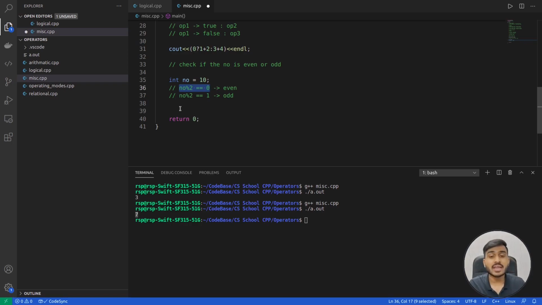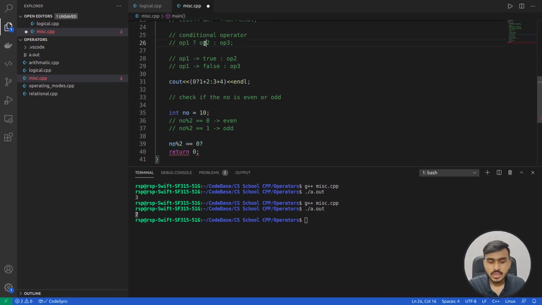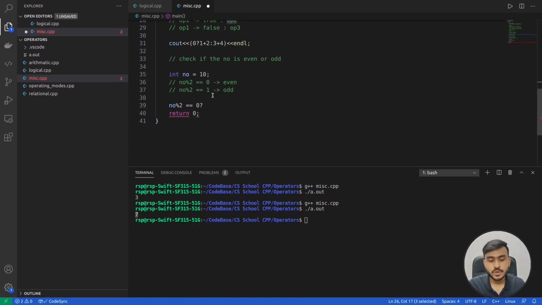As the first operand of the conditional expression, we will write this condition, that is number mod 2 equal to 0. I'll write this condition as the first operand, then I'll give a question mark. Now if this condition is true, then we can say that the number is an even number. Operand 2 will be the result of the conditional operator if operand 1 is true. So if this condition is true, the number is even. So in operand 2, I will write even. Colon, and in operand 3, I'll write odd.